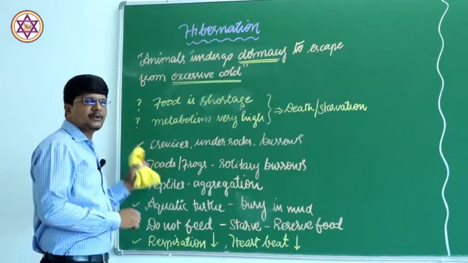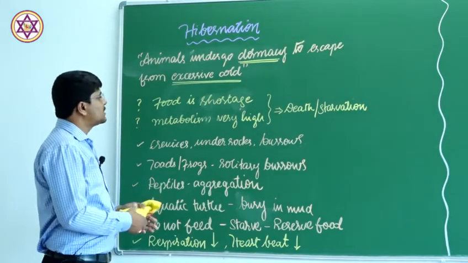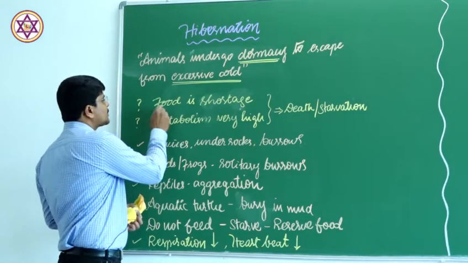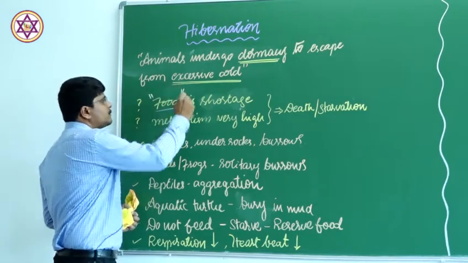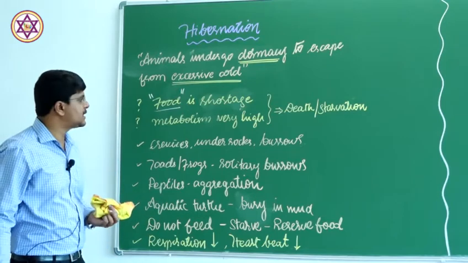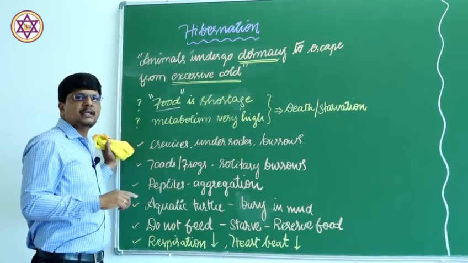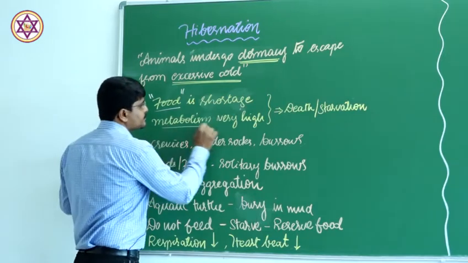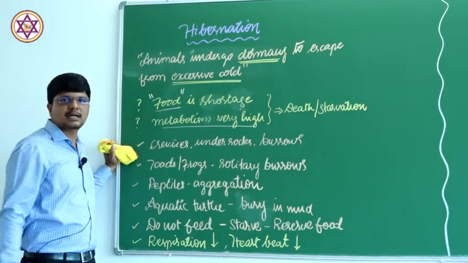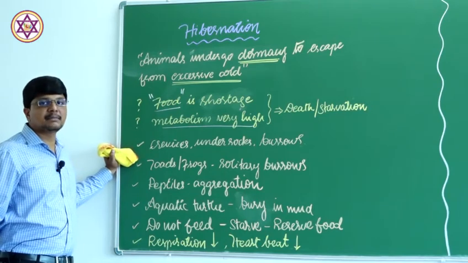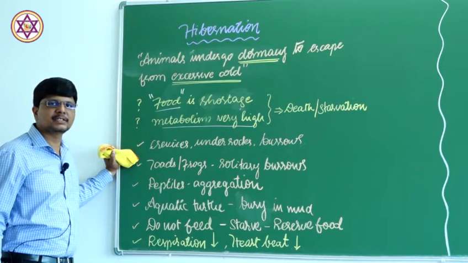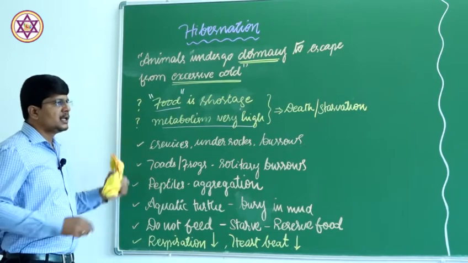During the winter season there will be scarcity of food. There is a shortage of food. Food availability is limited. Suppose the food is available, it needs a high metabolic rate, that means the heat must be there in order to metabolize whatever food is eaten by the animal.